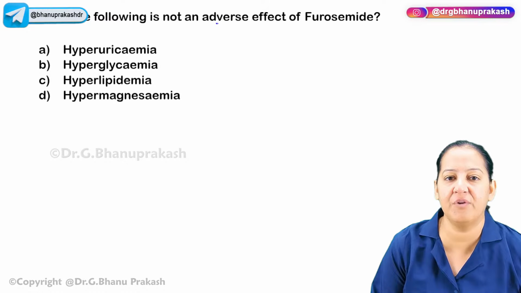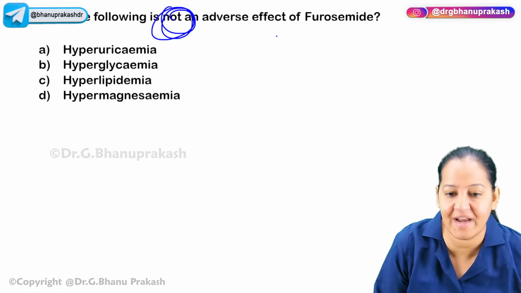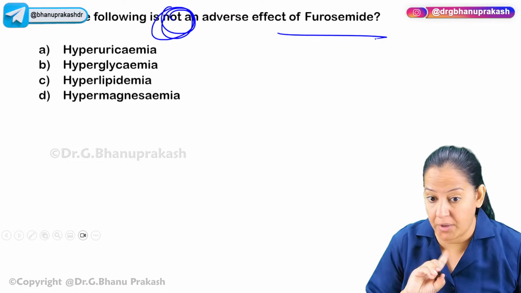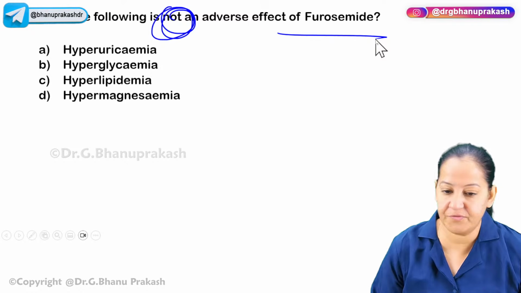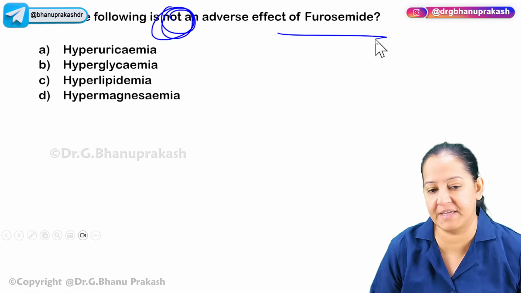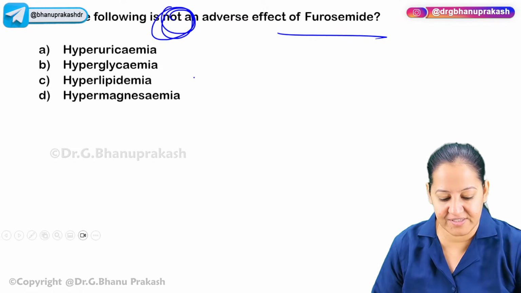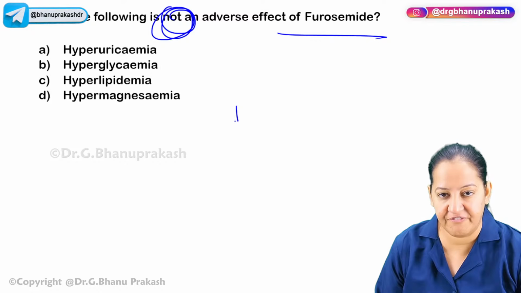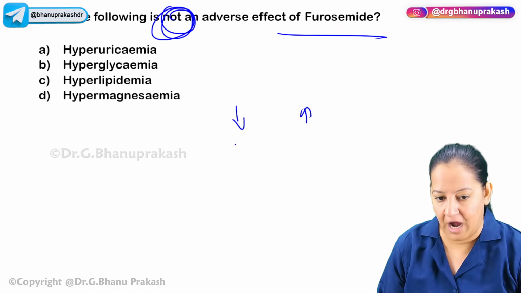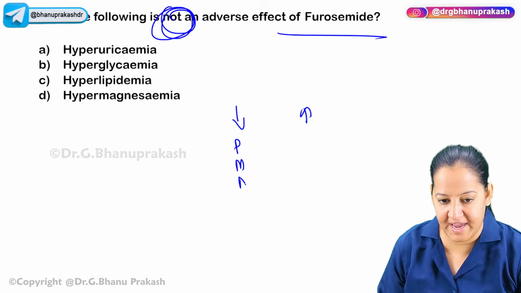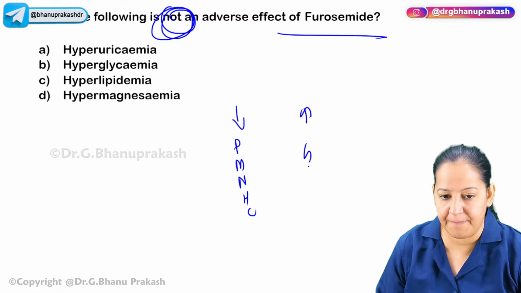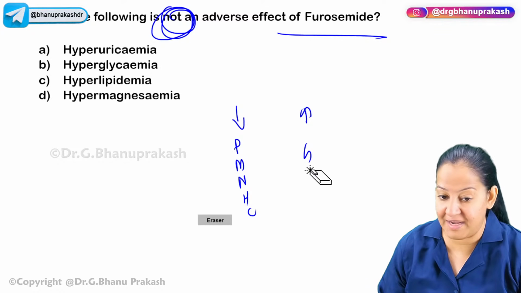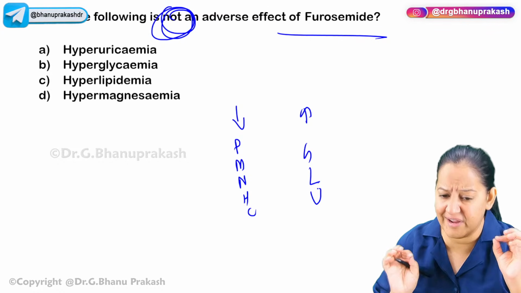The next question: which of the following is not an adverse effect of furosemide? Can you tell me? First you tell me the adverse effects, then we will fit. So there are 5 hypo and 3 hyper. Hypo is PMNHC, hyper is GLU. You get many questions on this and students are really confused.